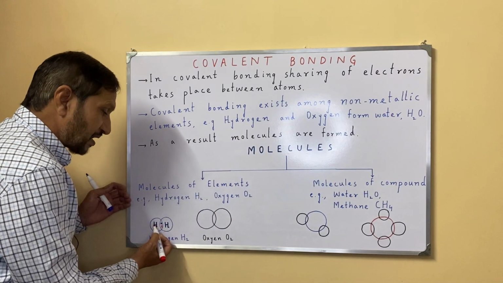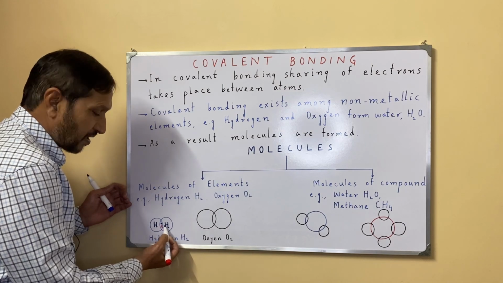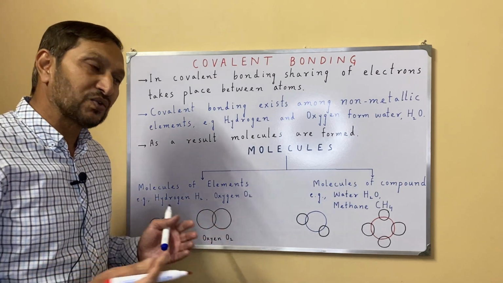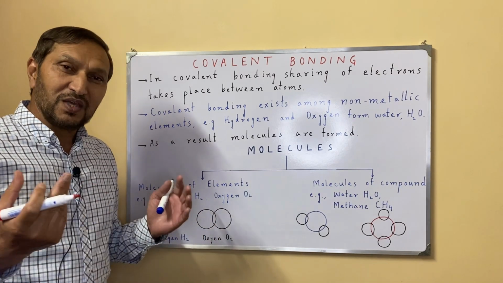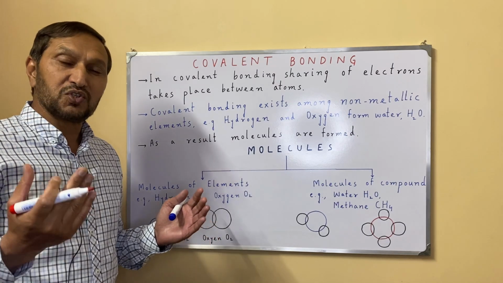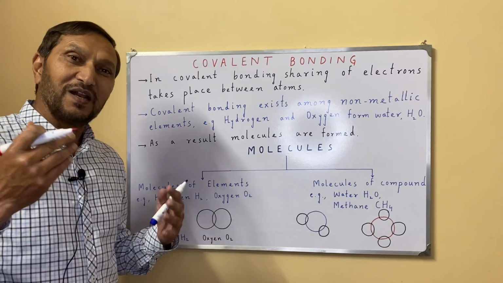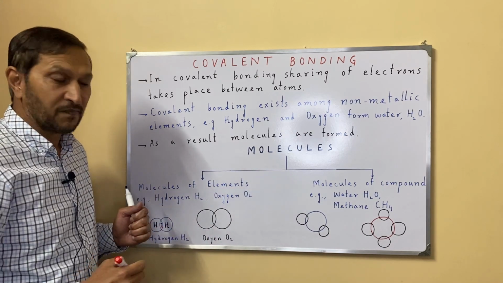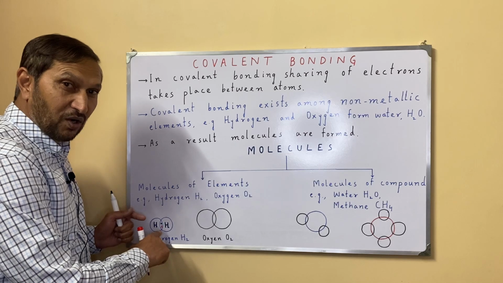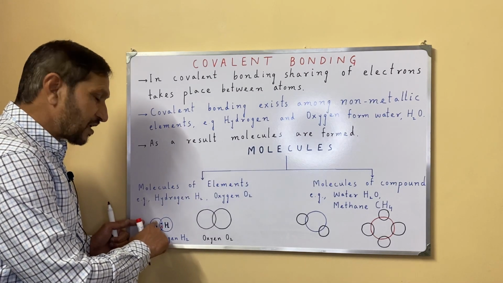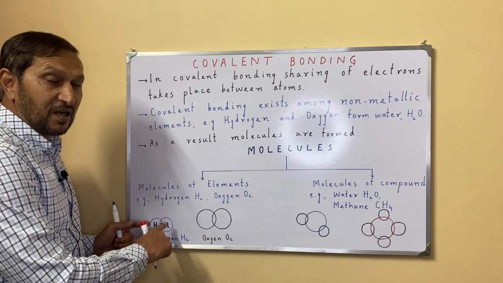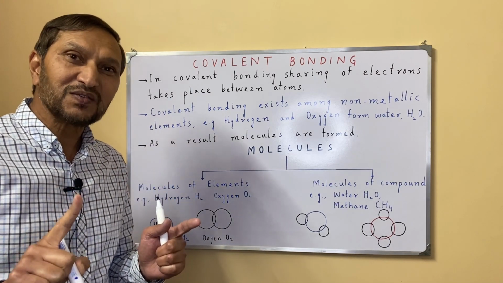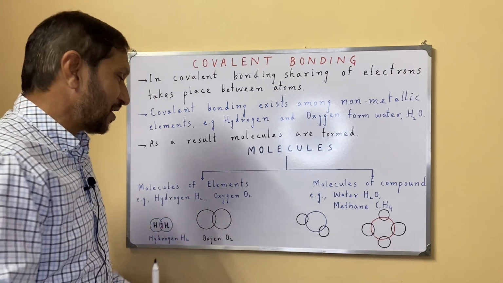For this hydrogen there are 2 electrons, and for this hydrogen there are 2 electrons. And as the first shell needs 2 electrons, both of the atoms got stable. Their outermost shell, their valence shell is complete, their valency is satisfied, and in this way the hydrogen molecule is formed. And remember, this is a single covalent bond. Single covalent bond means that one pair of electrons is formed and shared.